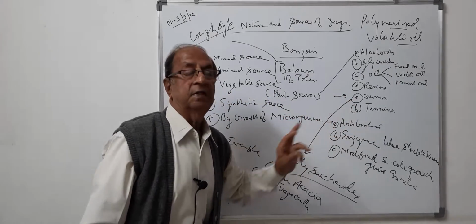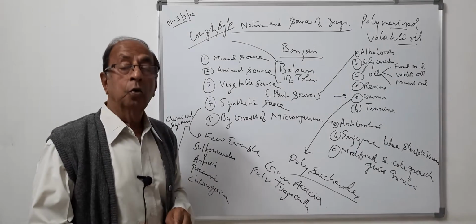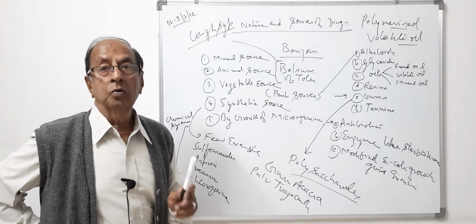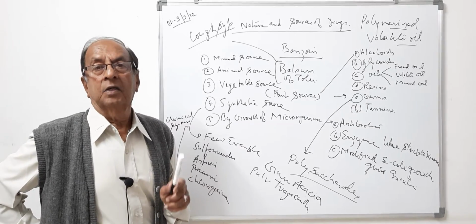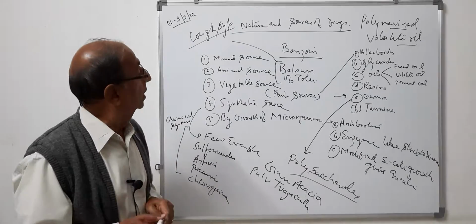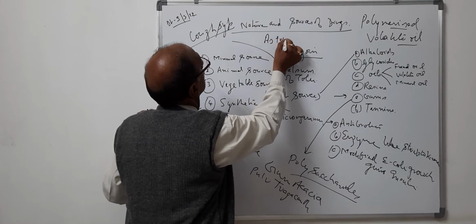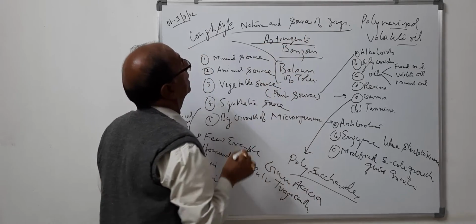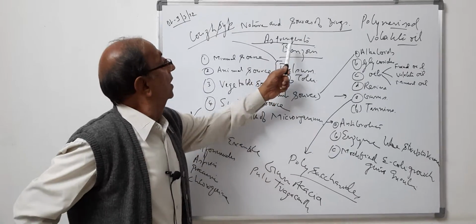So this is another component which we are getting from vegetable source, that is the plants. The next is tannins. Tannins are non-nitrogenous component present in the plants. Non-nitrogenous component present in the plant which are used in therapy. Tannins are used as astringent. Detail we will go when we read the dosage form.